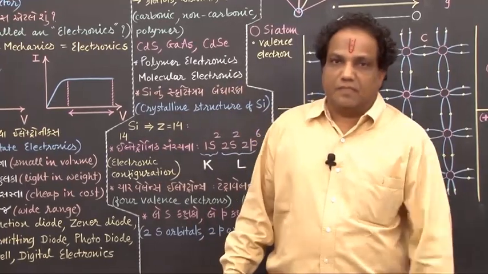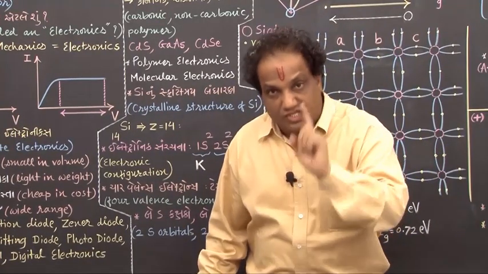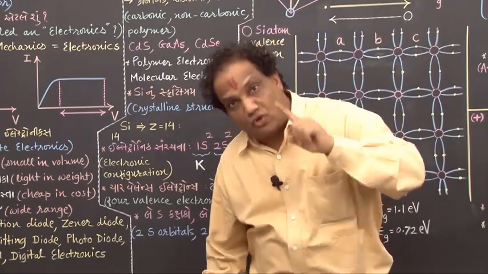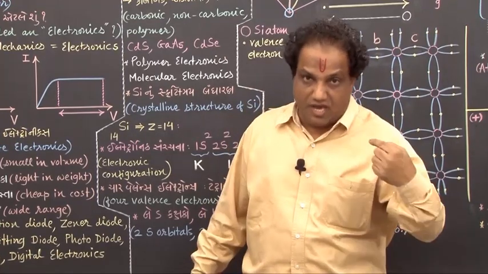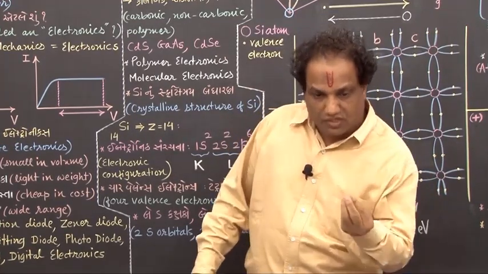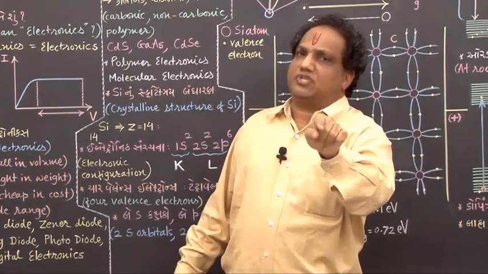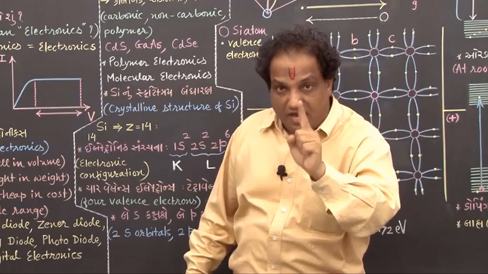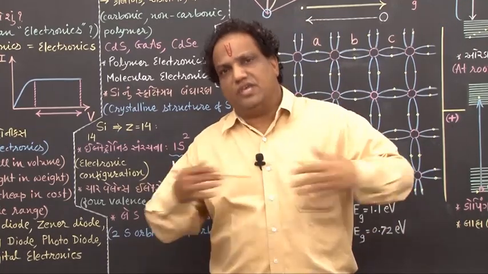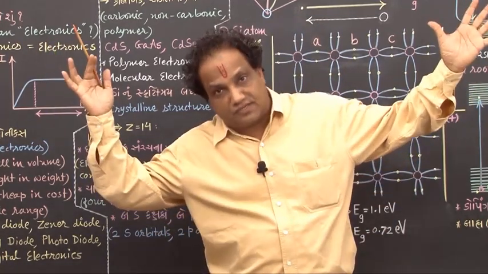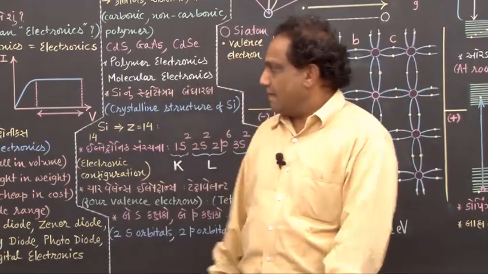I repeat, the construction, study and use of those devices in which we have our own control on the number of electrons emitted, on their flow, and in which we obtain desired I versus V characteristics is called electronics. Got it? Fine.